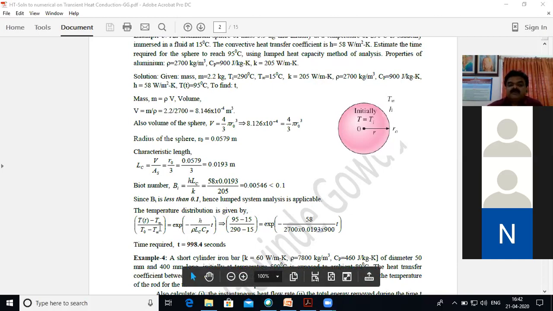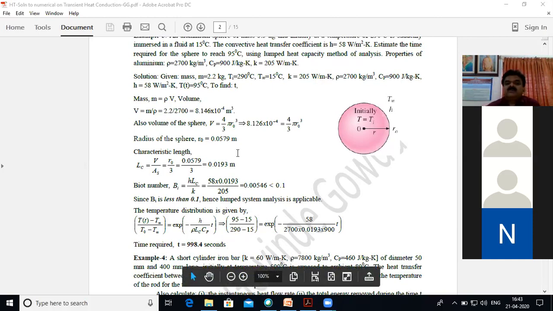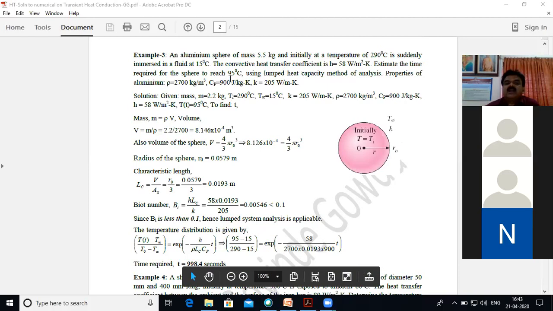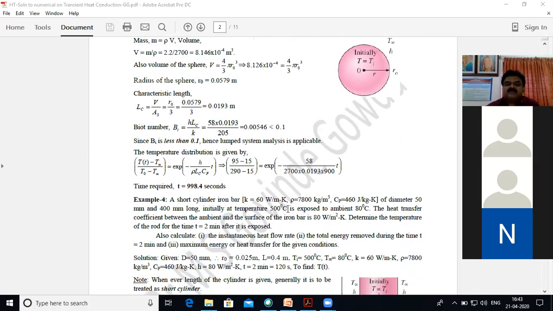The rest of the things you know. Since the temperature is known, only the time you have to calculate. So apply the log on both sides. The time required comes to be 998.4 seconds, or 998.4 by 60, you will get 16.64 minutes. It requires this time to reach 95 degrees centigrade from the initial temperature of 290 degrees Celsius.